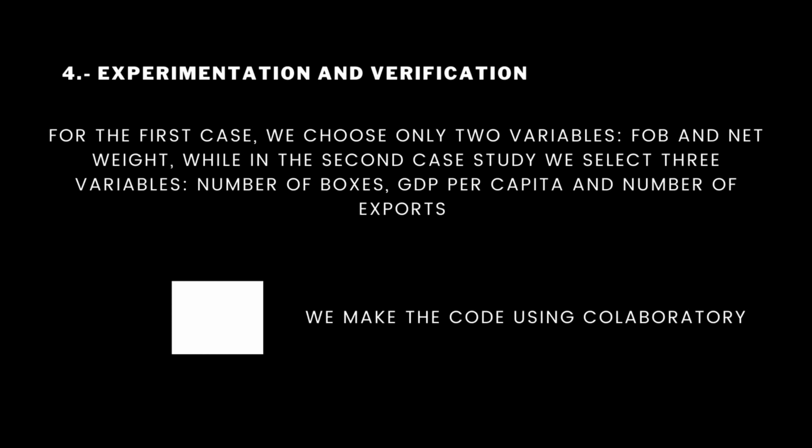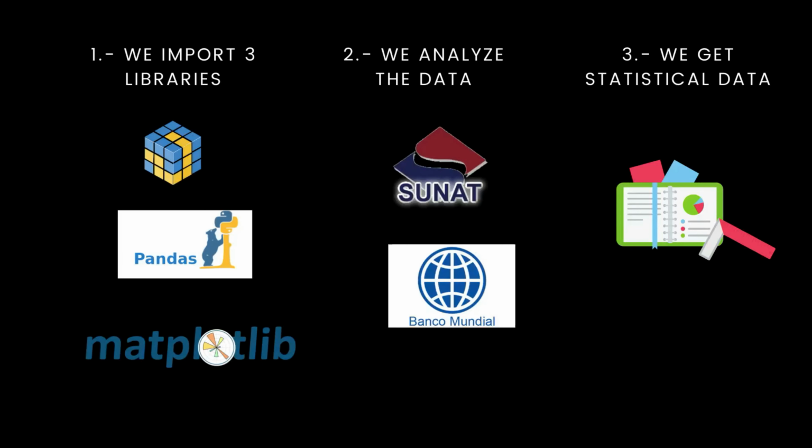The next step is experimentation and verification. For the first case, we choose only two variables, FOB and net buy, while in the second case, we study three variables: the number of boxes sold, the PBI per capita, and the number of sports. So, we made the code using Google Colaboratory in Google Drive. We use three Python libraries: NumPy, Pandas, and Matplotlib. For the dataset, we use the SUNAT and World Bank web pages, and we obtain statistical data.